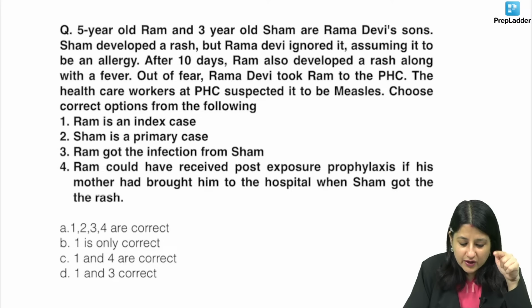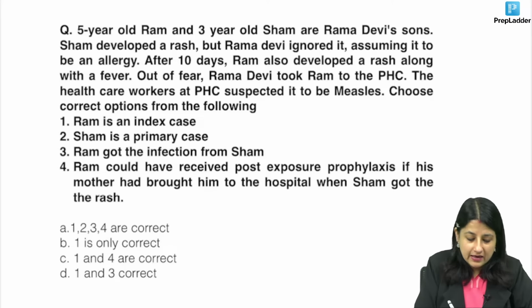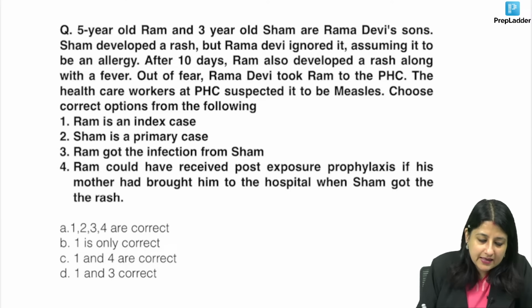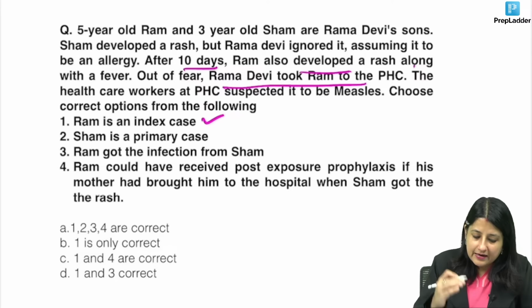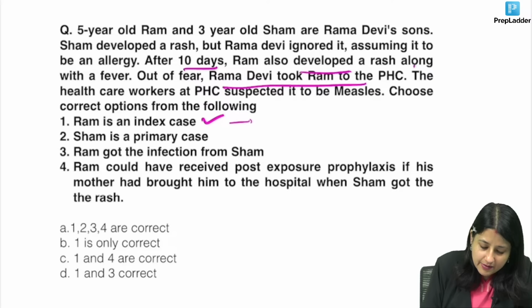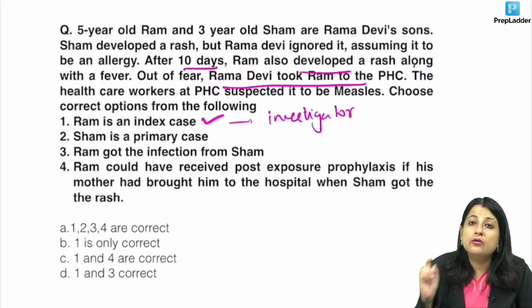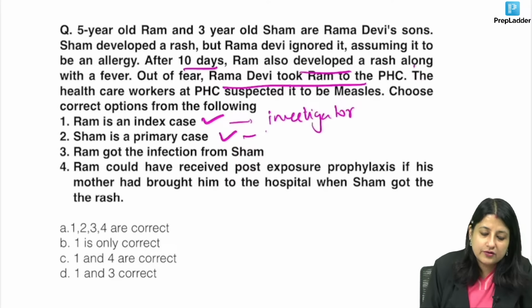Now over here, who was the first one to be affected? First one affected was Sham. Okay, so Ramadevi ignored Sham and brought Ram to the clinic. So what is Ram, everybody? Ram is an index case. Yes or no? After 10 days, Ram developed a rash. Out of this, Ramadevi took Ram to the PHC. So who is the first child who was brought to the notice of the investigator? Ram. Ram was the first one who was brought to the notice of the investigator. Okay, but who is the first one who developed the rash? Sham. Sham was the first one to develop the rash.